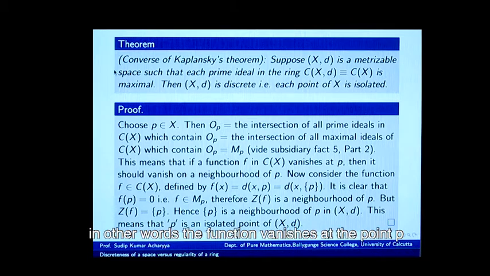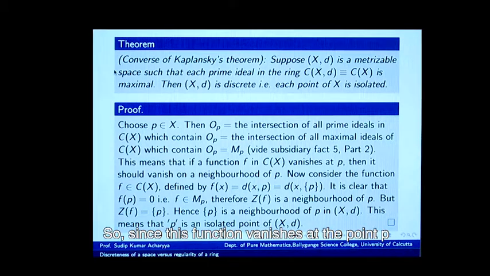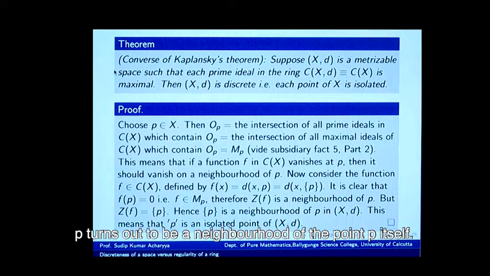and this function vanishes at no other point. In other words, the function vanishes at the point P, but we have already observed a few steps back that whenever a function vanishes at a point, it should vanish on a whole neighborhood of that point. So, since this function vanishes at the point P and no other point, this means that the singleton P turns out to be a neighborhood of the point P itself.